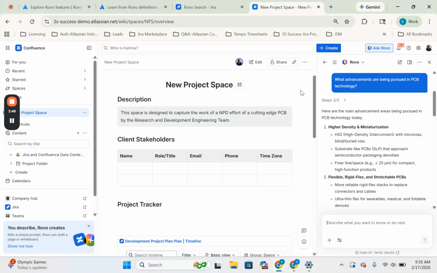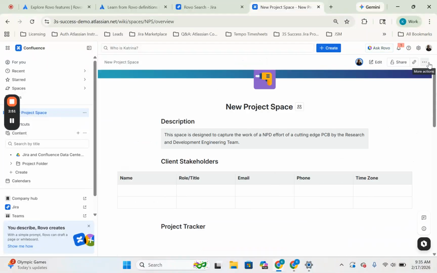Heading over to Confluence, we are now going to explore Rovo's definitions. So here in this new project space, we have a description that says this space is designed to capture the work of an NPD effort of a cutting-edge PCB by the research and development engineering team. Now, let's say we're new to the company and we don't know what NPD stands for, or an acronym.